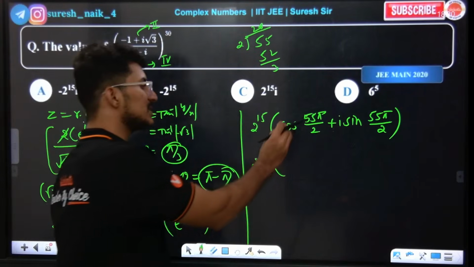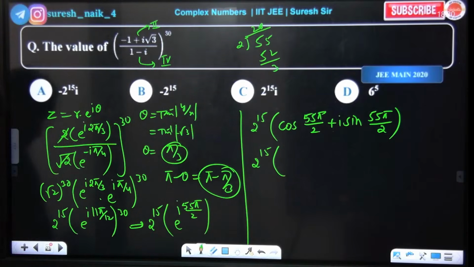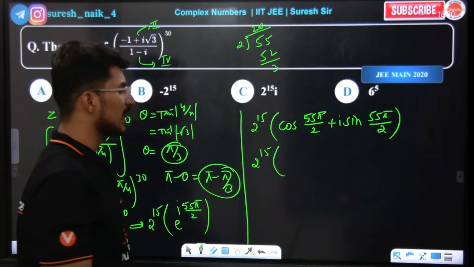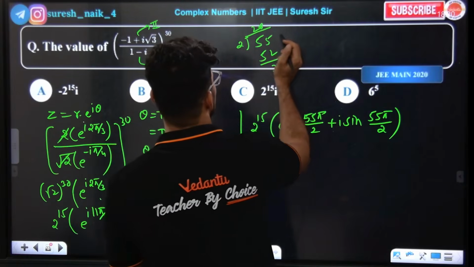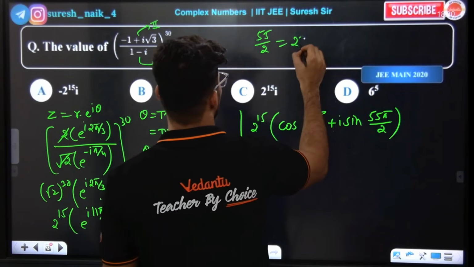You convert this into even pi. I think 28 minus 1 by 2 will come. Yes, we can do this. Look at the board. 55 by 2 can be written as 28 minus 1 by 2.